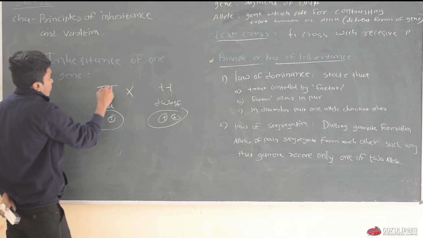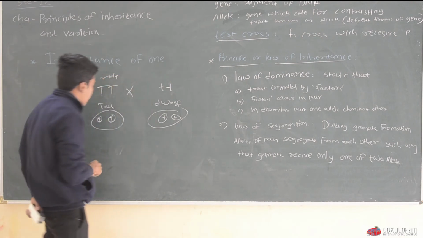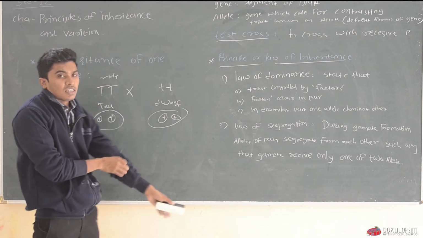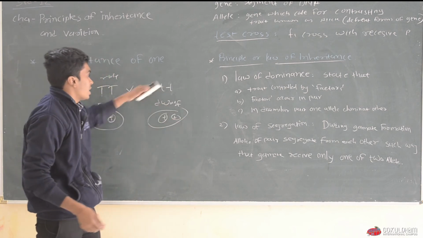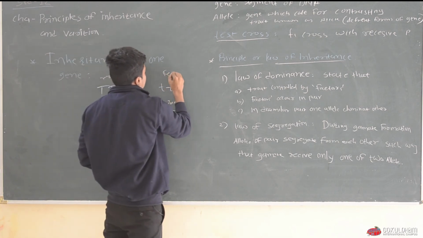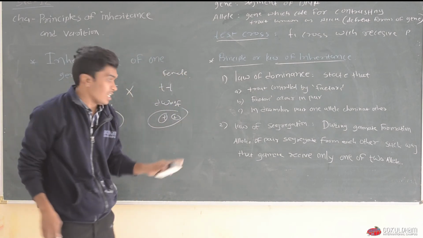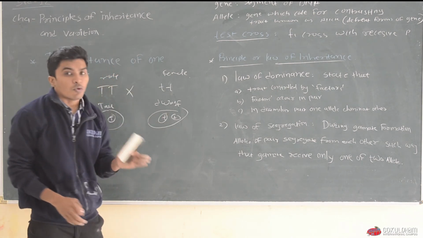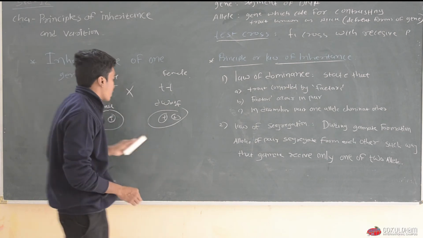Here this is the male parent and this is the female parent. In the male parent, all the gametes have the tall allele, and in the female parent, all the gametes have the allele for dwarf plants. Okay.